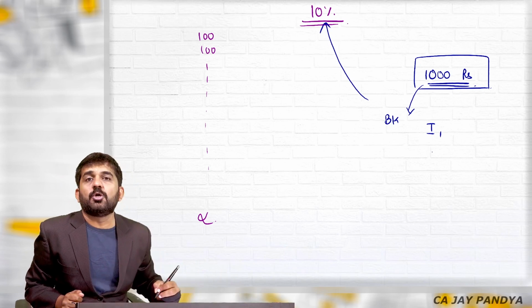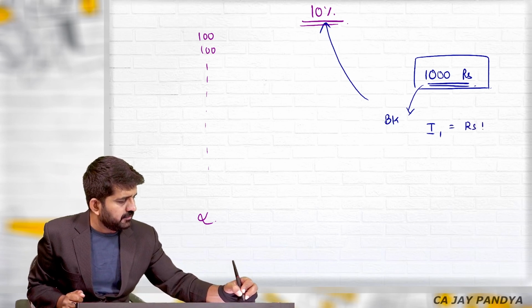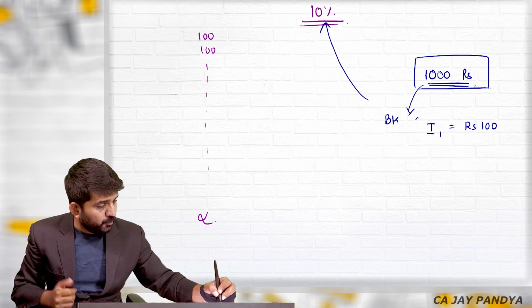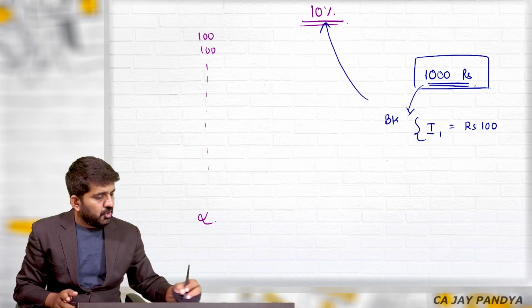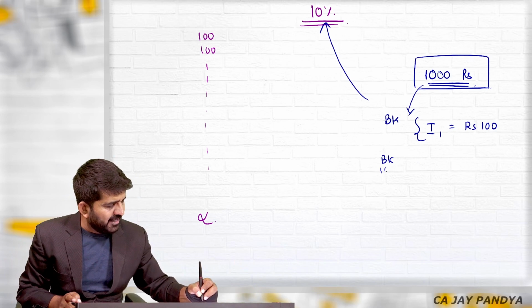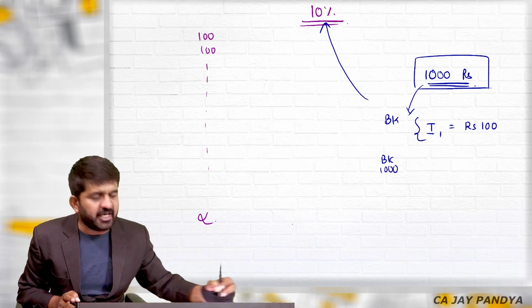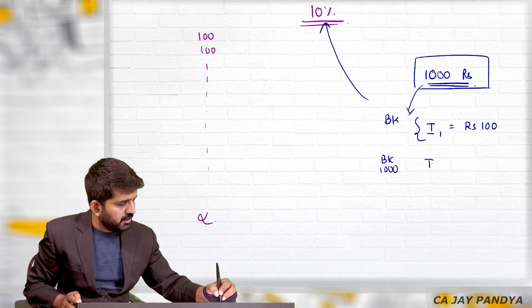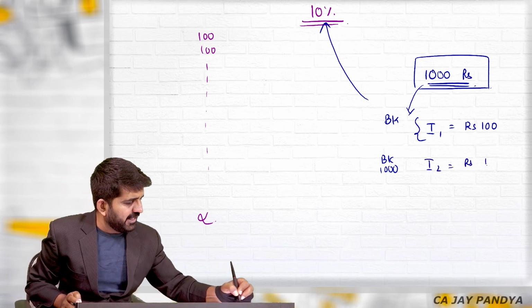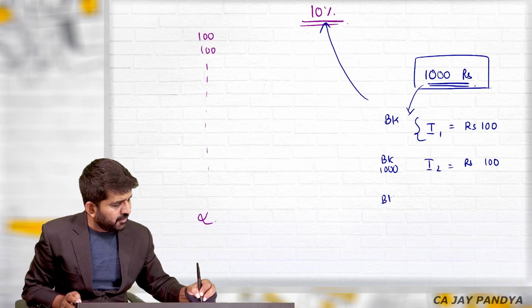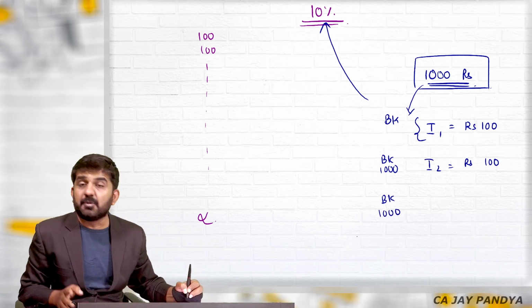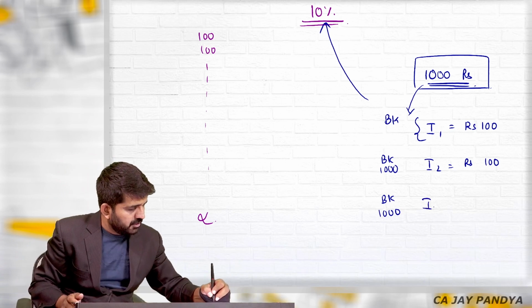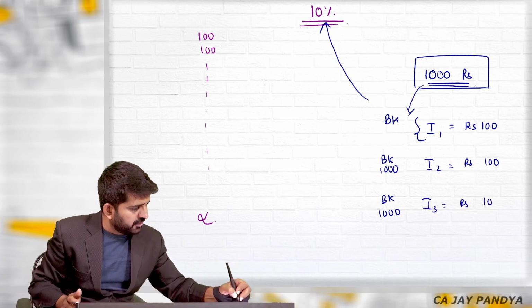The interest you will get in the first year is rupees 100. Withdraw that 100 rupees. You will again invest in the bank 1000 rupees. Why 1000 and not 1100? Because you are taking 100 rupees to your home. Second year, you will be getting 100 rupees. Third year, again invest that 1000 rupees. Because you are withdrawing interest, now you cannot invest 1200 rupees. You will be getting third year interest of rupees 100.